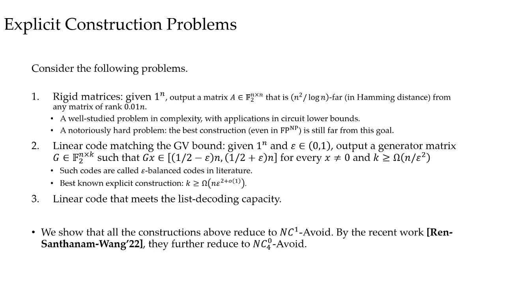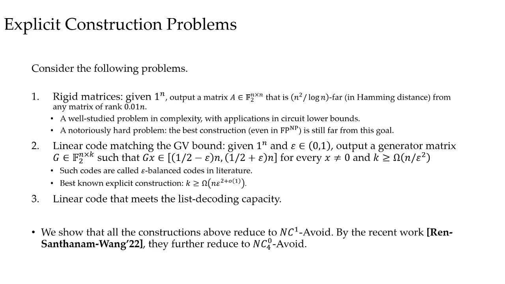We also consider the explicit constructions of binary linear codes matching the GV bound. Roughly speaking, we aim to find a linear code with the best possible rate-distance trade-off. Due to the recent breakthrough result by Ta-Shma, we now have a nearly optimal construction of such codes. Still, there is a gap between the best known explicit construction and what is warranted by the probabilistic method.